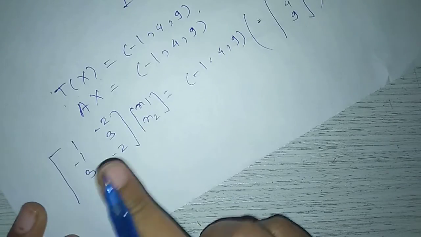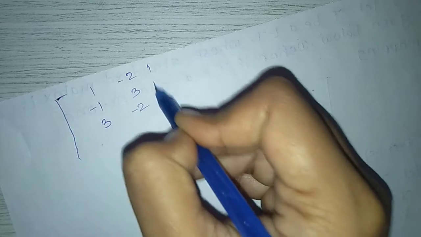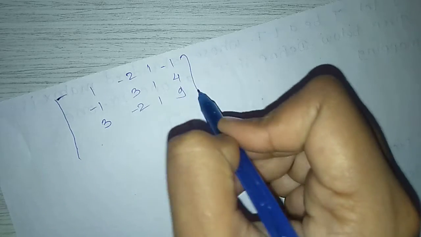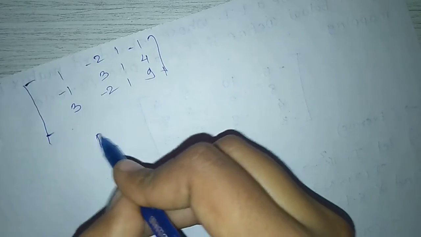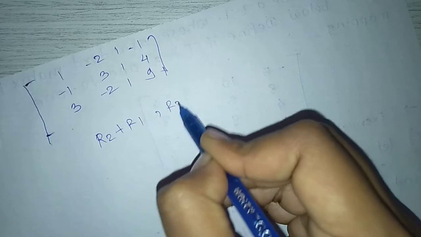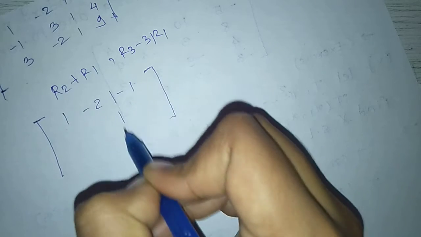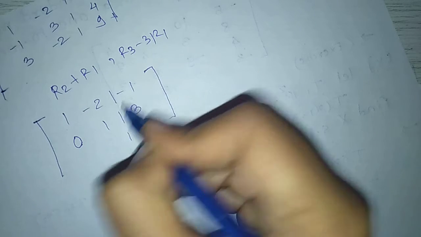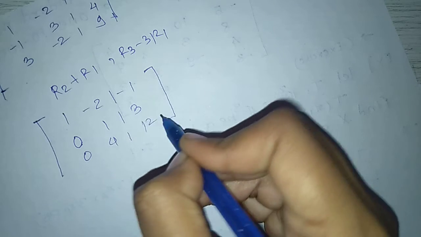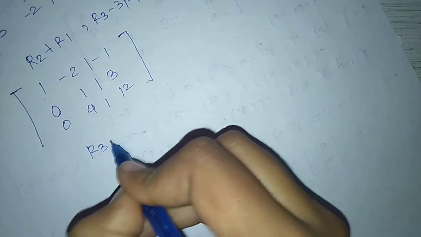Consider the augmented matrix A augmented with minus 1, 4, 9. Convert it into row echelon form by applying suitable row operations. First R2 plus R1, next R3 minus 3R1. We get first row as it is: 1, minus 2, minus 1, next 0, 1, 3, next 0, 4, 12. Next row operation is R3 minus 4R2.